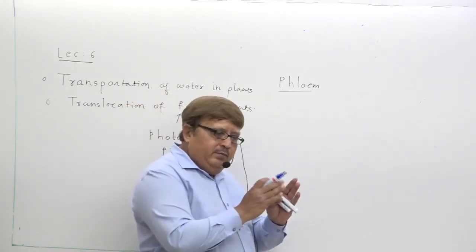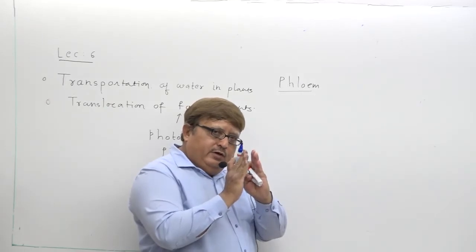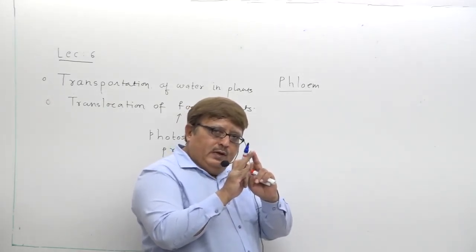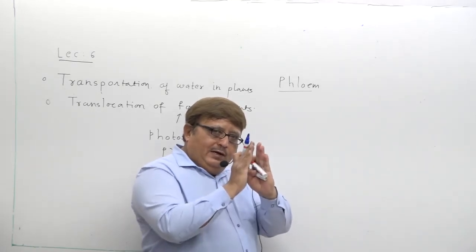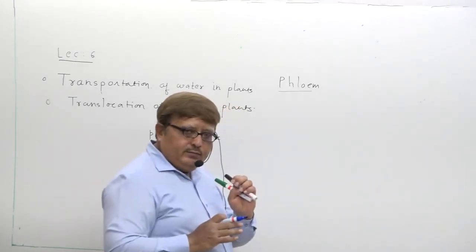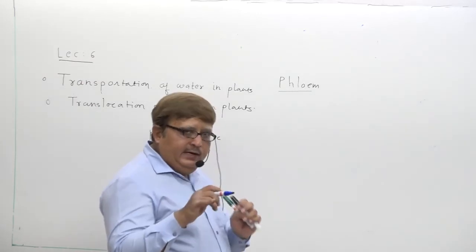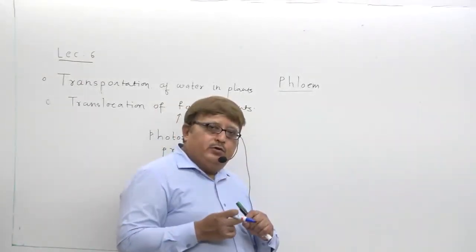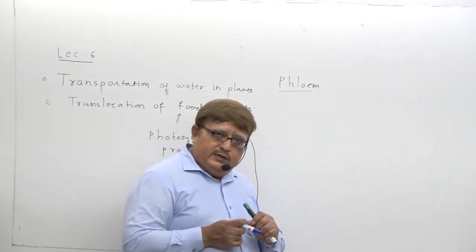Phloem and xylem are in the vicinity of each other. Both are neighboring tissues, quite beside each other. And xylem will help phloem in the transport of photosynthetic product, that is food.